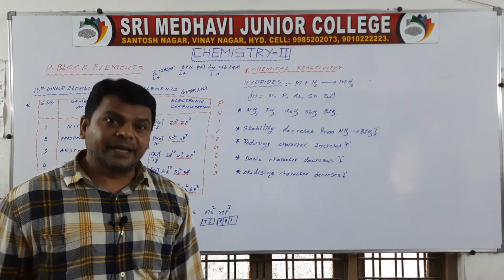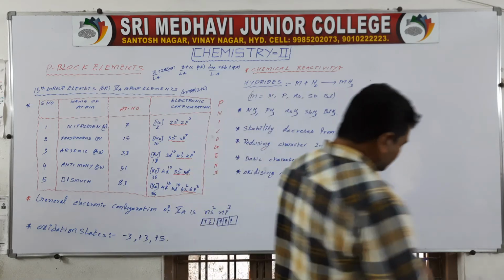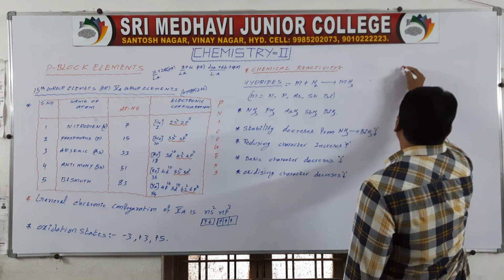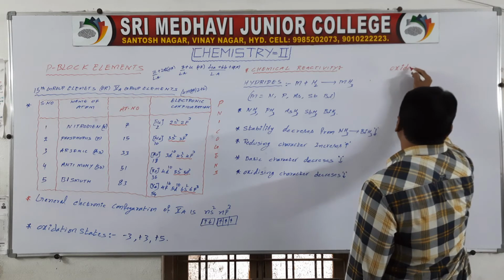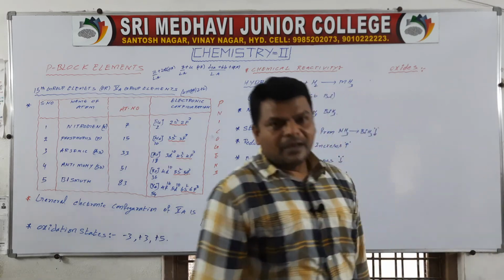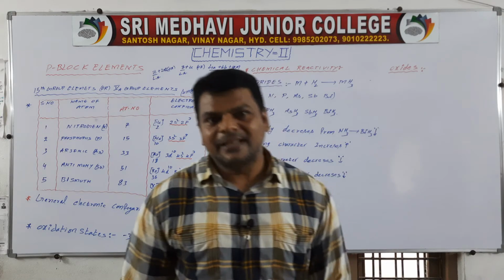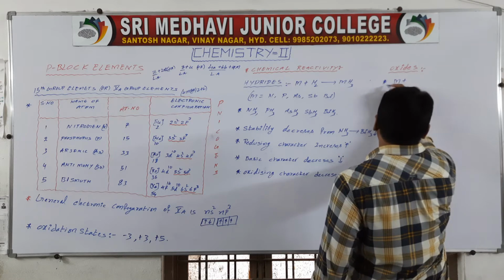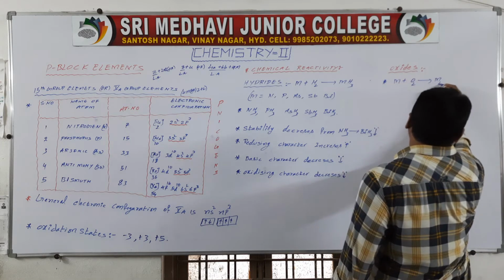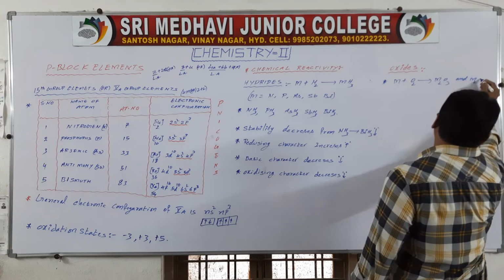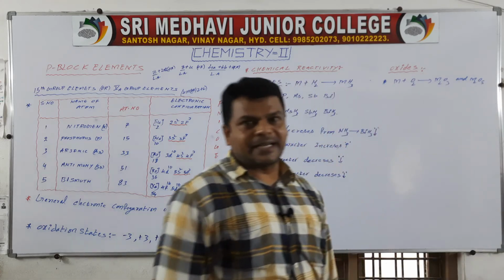This is for hydrides. Next, oxides. All fifth A group elements can react with oxygen: M plus O2 gives rise to M2O3 and M2O5 type of oxides.